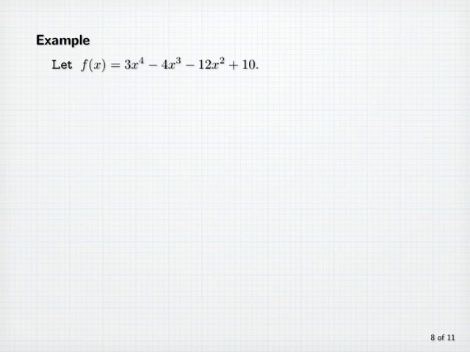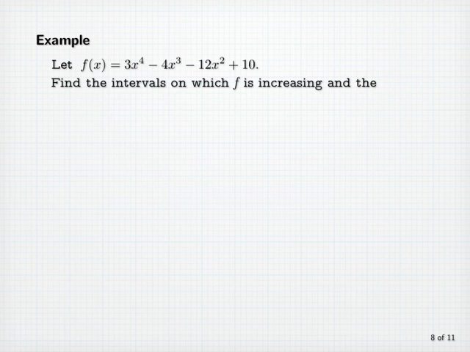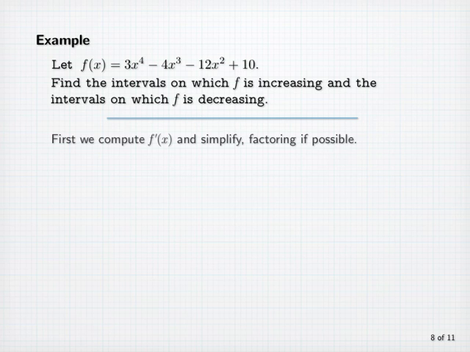Example: let f of x equal 3x to the fourth minus 4x cubed minus 12x squared plus 10. Find the intervals on which f is increasing and the intervals on which f is decreasing. We first compute the derivative f prime of x and simplify and factor if possible. We'll use the power rule here and find that f prime of x is equal to 12x cubed minus 12x squared minus 24x. We notice that 12 is a common factor as well as x to the first power.